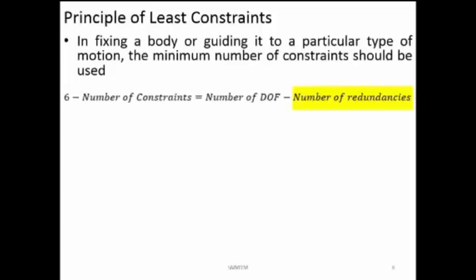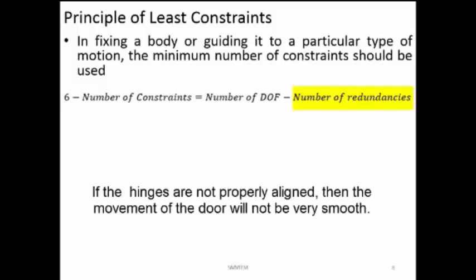Now, how many hinges should a door have? Actually speaking, a door should have only one hinge. It should be strong enough so that the door can open and close. But how many hinges will a door have? Usually it will be having 3 sets of hinges, one at the top, one at the bottom, and one more at the middle. So you are having multiple links, and each one is having its own constraint, which means it is only allowing a rotary movement, but there are 3 hinges which are doing the same function. So there we'll say that there is a redundancy.